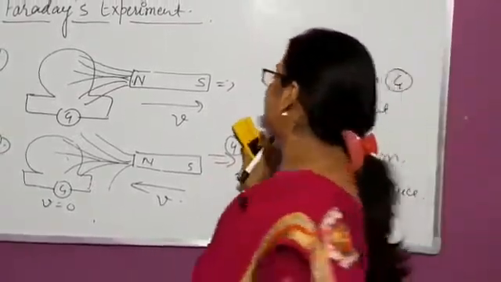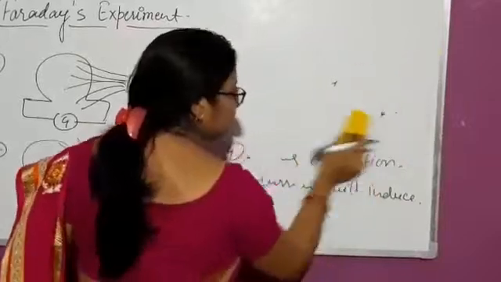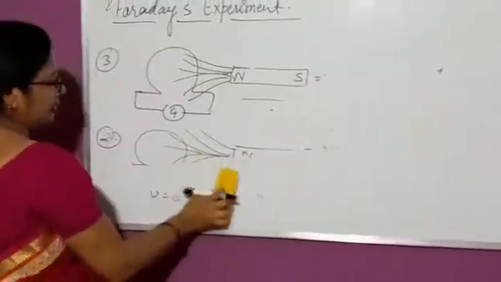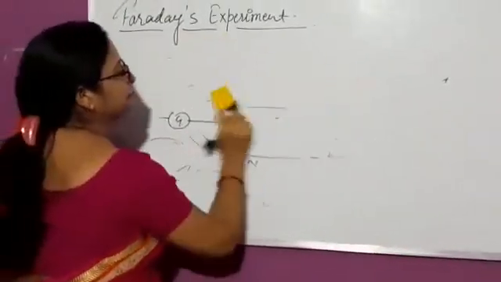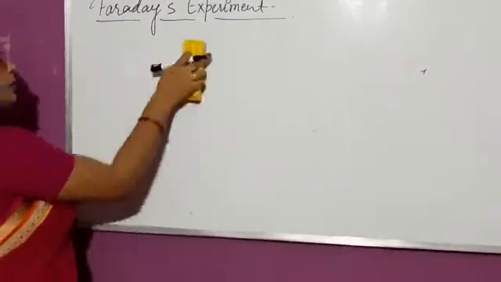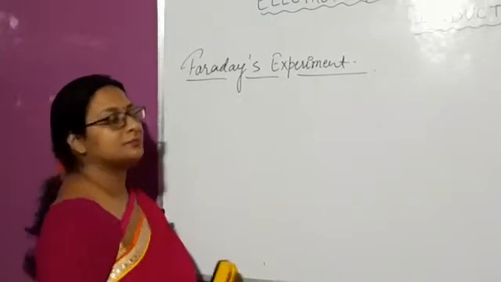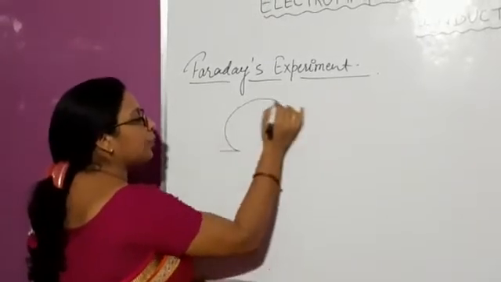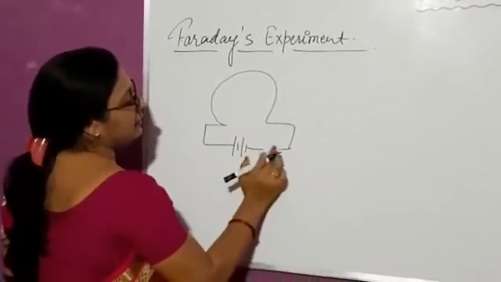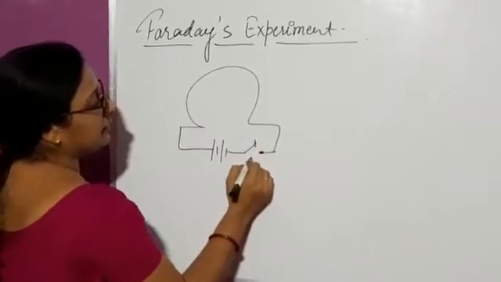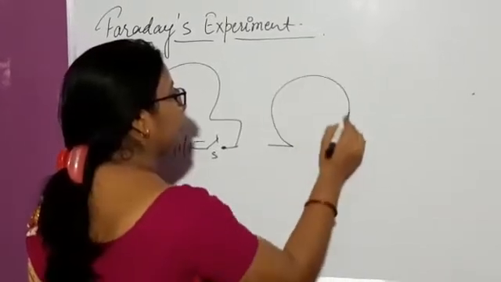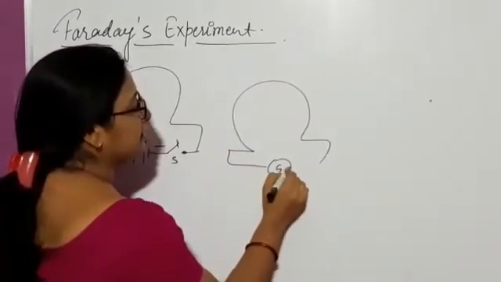Children, there are some more experiments performed by Michael Faraday, in which current will be induced. Suppose we have two coils. One coil is connected with a battery, and here a switch is there, and the other coil is connected to the galvanometer.